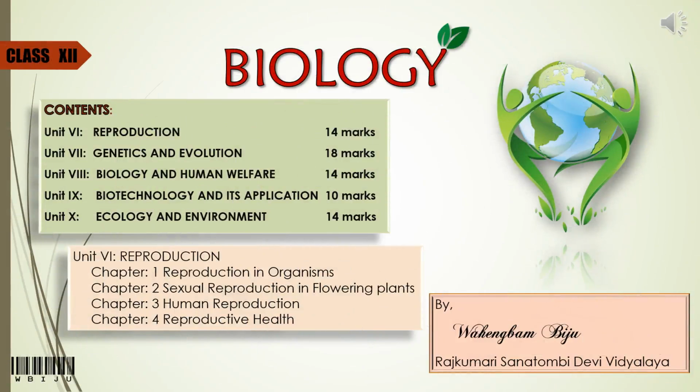But before we start, let's see the unit-wise marks for theory. The first unit is reproduction, which will carry 14 marks. Next unit is genetics and evolution, 18 marks. Next unit is biology and human welfare, 14 marks. Next unit is biotechnology and its application, 10 marks. And the last unit is ecology and environment, which will carry 14 marks. So in total, the theory exam will consist of 70 marks.